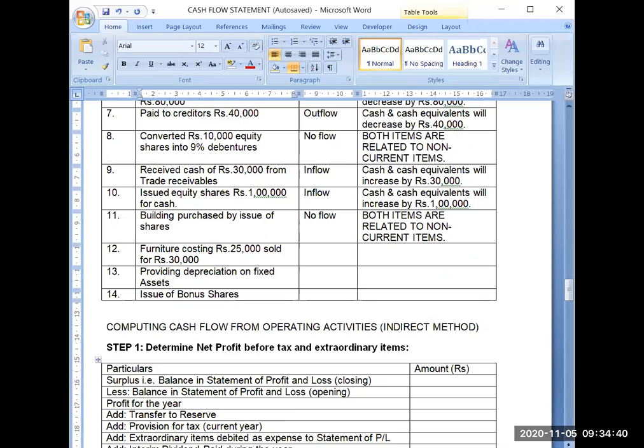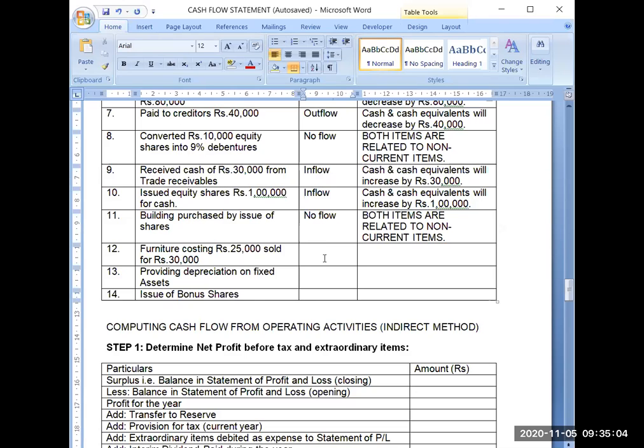Yes, very good. Now furniture costing rupees 25,000 sold for rupees 30,000. Now it will be resulting in inflow, outflow or no flow. Now see, you are selling a non-current asset, furniture.